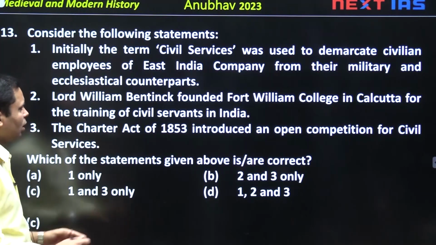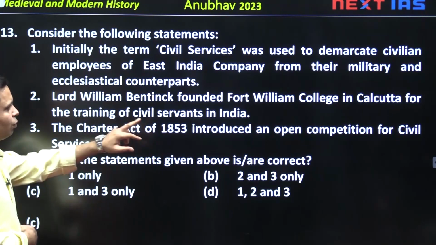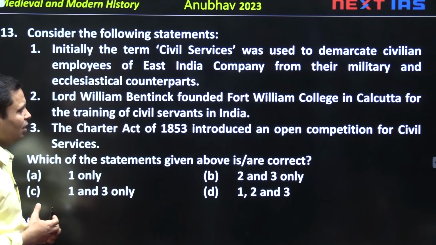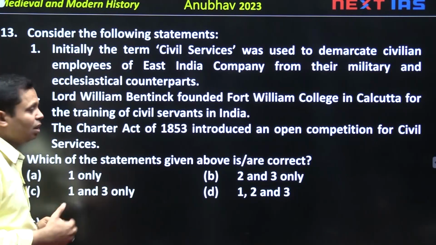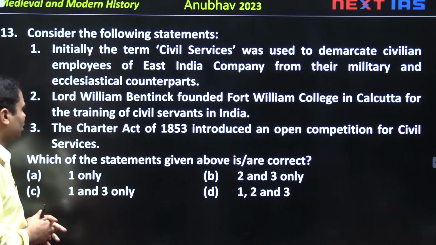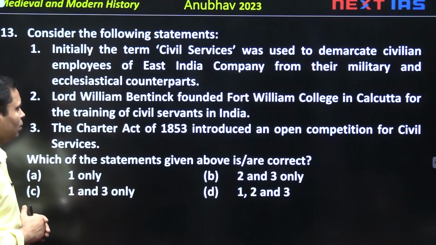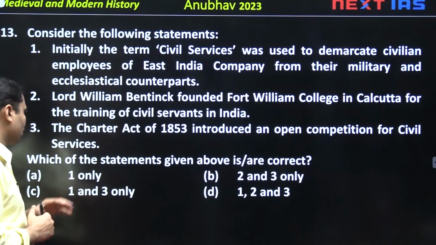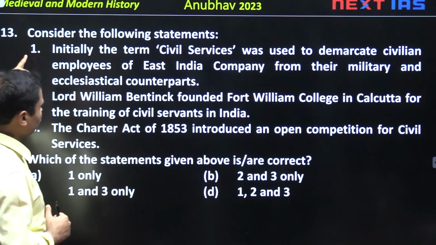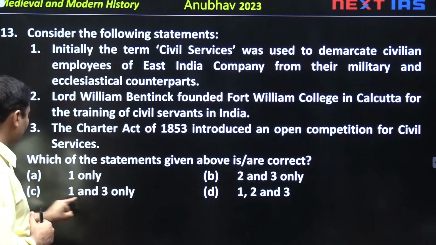Obviously wrong. It was Wellesley who founded the Fort William College in 1800 to train the civil servants in Indian languages and conventions, traditions and literature. So, this college was established not by William Bentinck, but by Wellesley. Third, the Charter Act of 1853 introduced an open competition for civil services. That is true. So, statement 1 and statement 3 are correct. So, answer will be C.